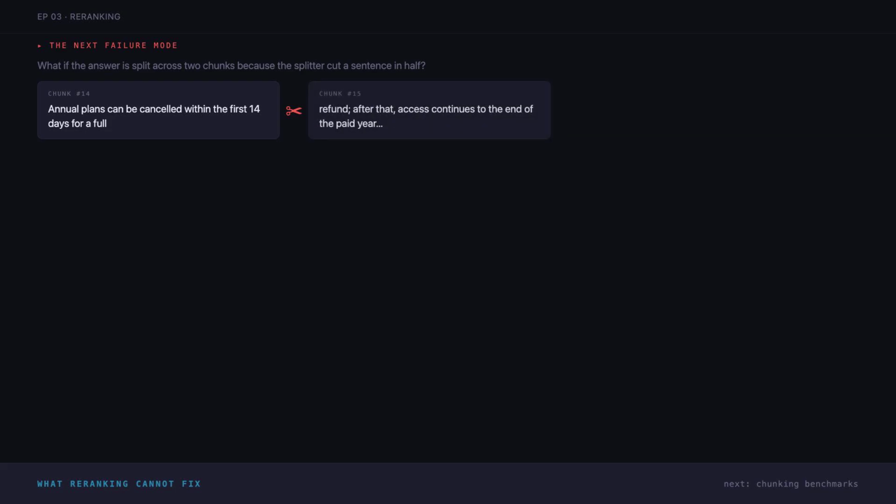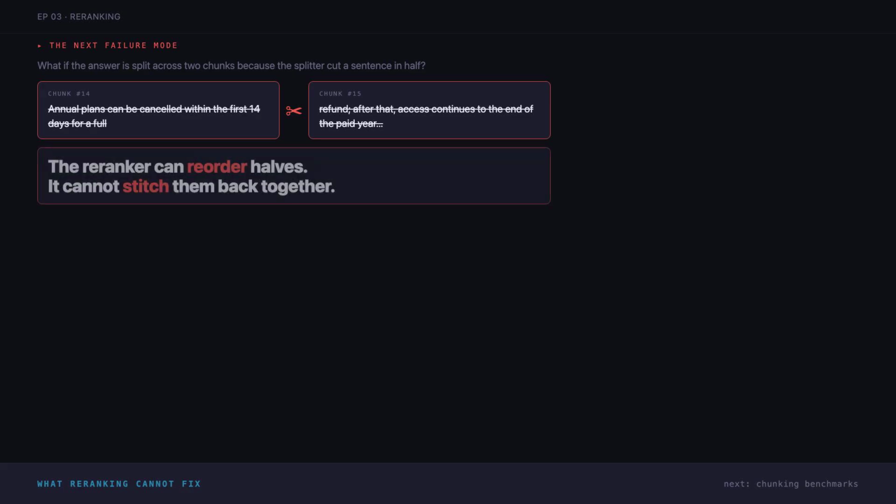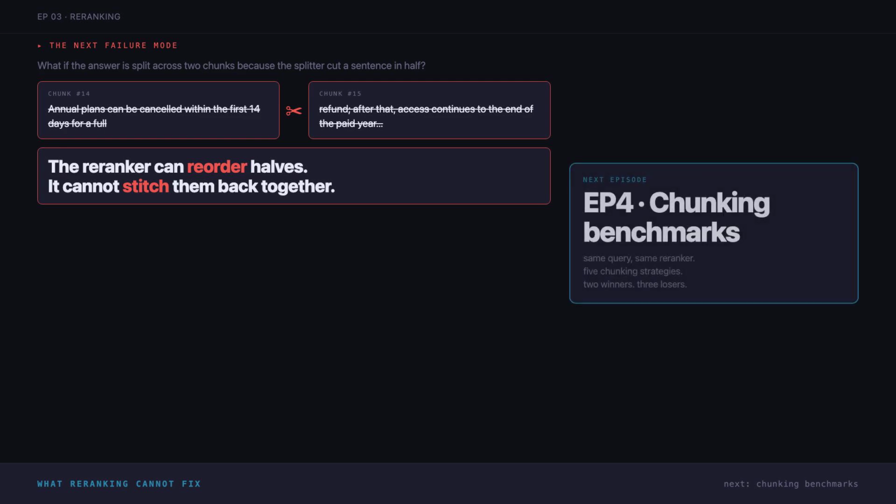This works for our query. It works for most queries against this corpus. But here is the next failure mode. What happens when the right answer is split across 2 chunks because the splitter cut a sentence in half? The reranker sees both halves as half relevant. It can reorder them, but it cannot stitch them back together. Next episode, chunking benchmarks. Same query, same reranker, 5 different chunking strategies, 2 winners, 3 losers, EP4.